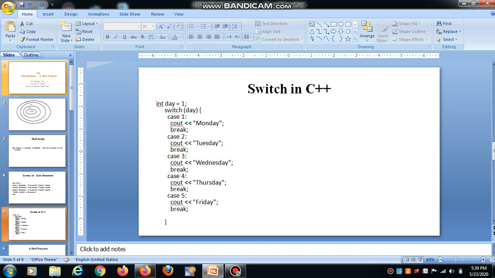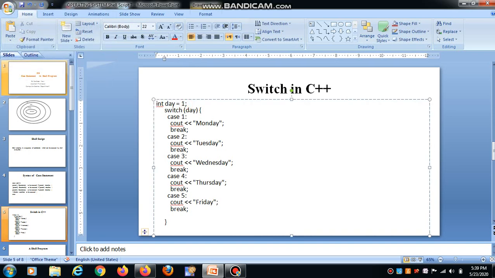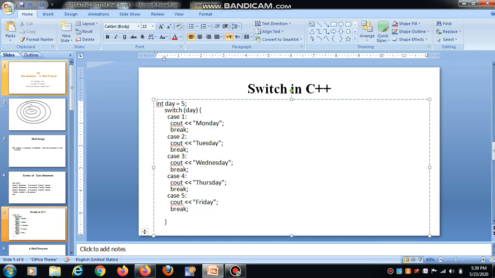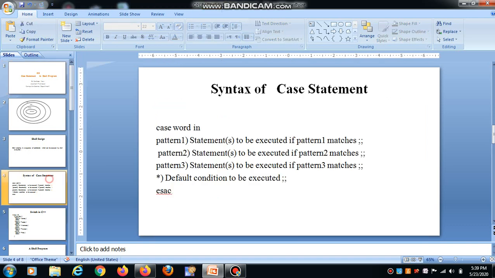If I change the value of this variable to 5, this program will print the fifth case, which is Friday. So the logic of switch in C++ is what we call the case statement in shell programming. The logic is the same but the syntax is different.